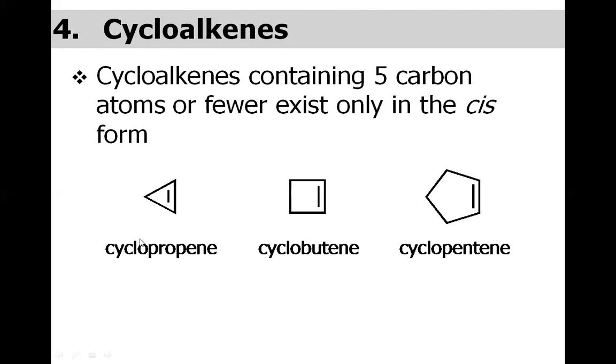It says the first cycloalkenes, that is the cycloalkenes containing up to 5 carbon atoms, exist only in the cis form. You could simply see they cannot afford the trans isomer, because the alkyl substituents around the carbon-carbon double bond must be lying on the same side of the face of the double bond.